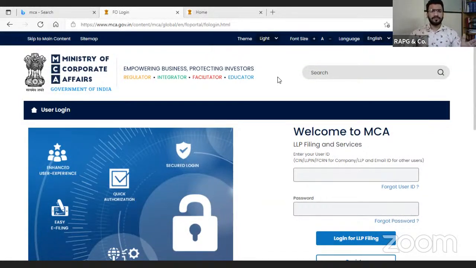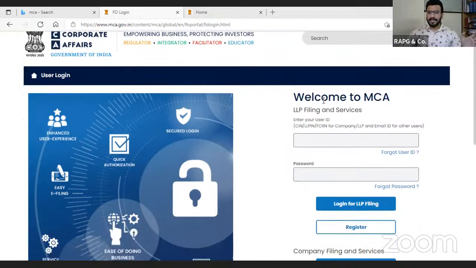So as you know, whenever we open the MCA website, mca.gov.in, on the right side at the top, there is the option of sign in and login. Once we click on sign in and login, the window which is there on your screen will open. Now, how do we use this window? On the right hand side, it is mentioned: welcome to MCA LLP filing and services.